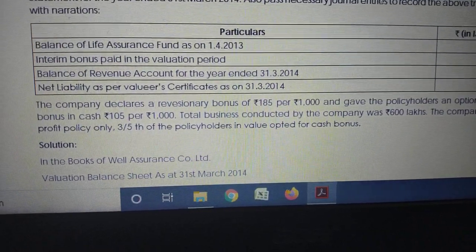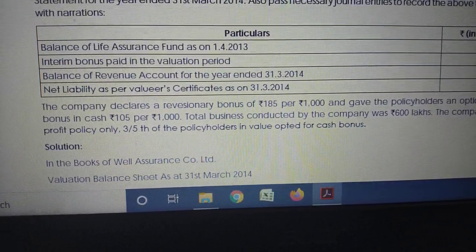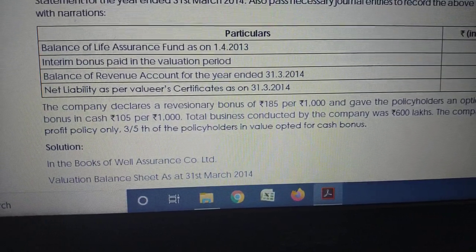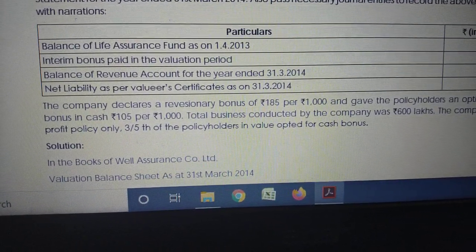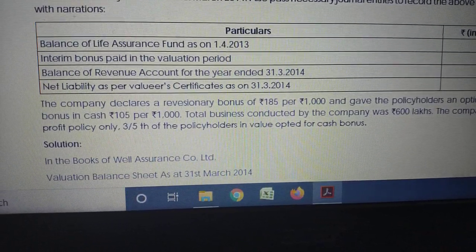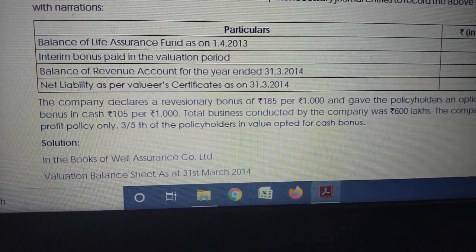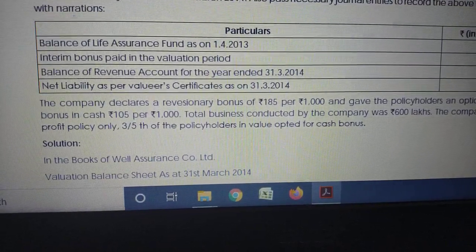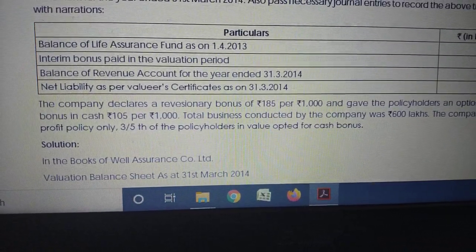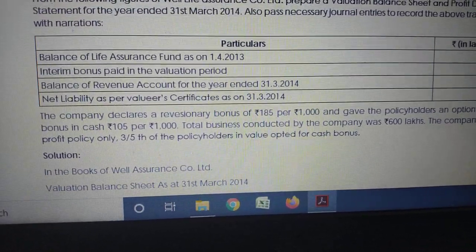It is an income for the policyholder and expense to the company, but we will pay it during the maturity of the policy, maybe after 5 years or 10 years, depending on the contract of the policy.